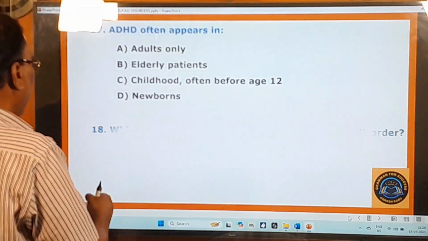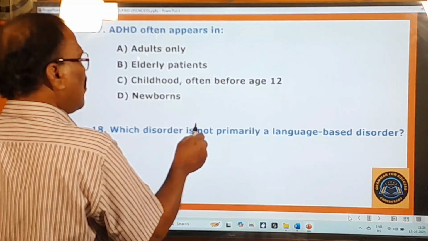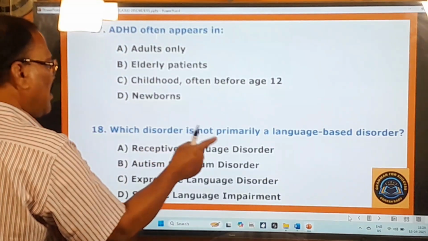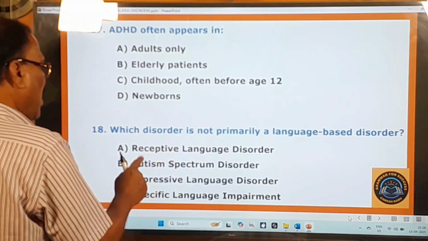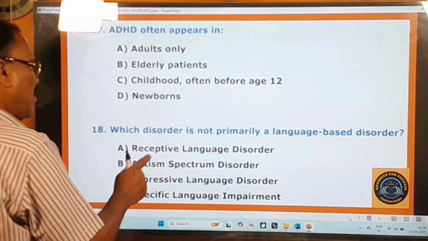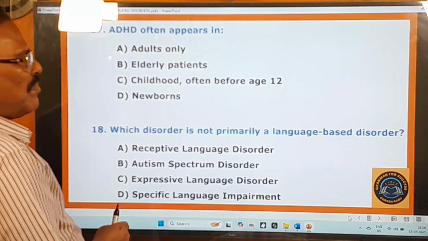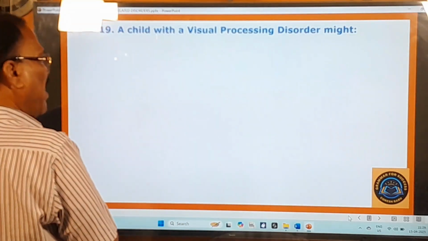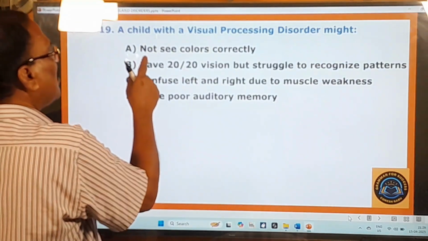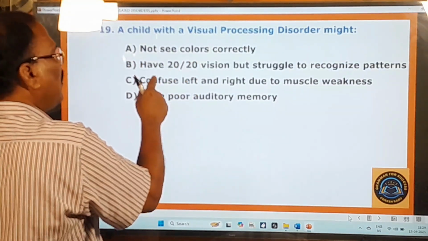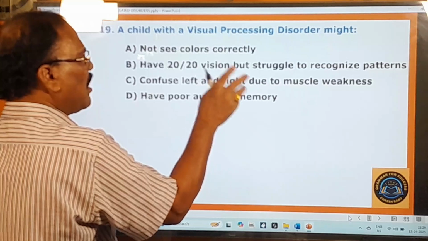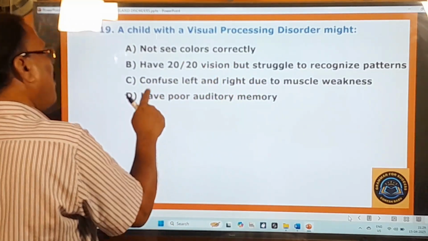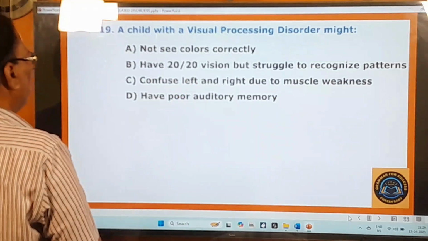Right. And here, 18th question. Which disorder is not primarily a language-based disorder? Receptive language disorder, autism spectrum disorder, expressive language disorder, specific language impairment. 19th question. A child with a visual processing disorder might not see colors correctly, have 20 by 20 vision, but struggle to recognize patterns, confuse left and right due to muscle weakness, have poor auditory memory.